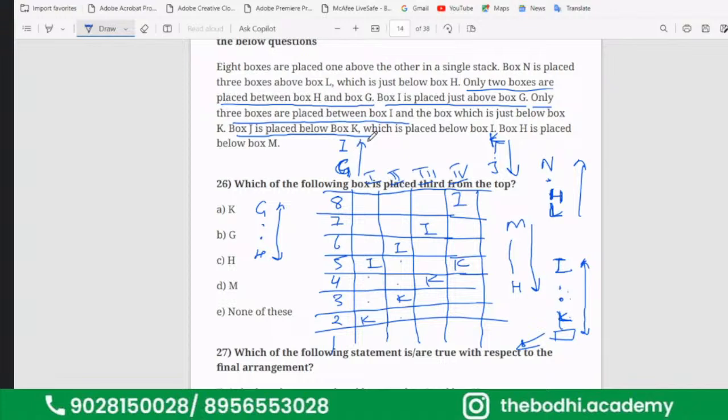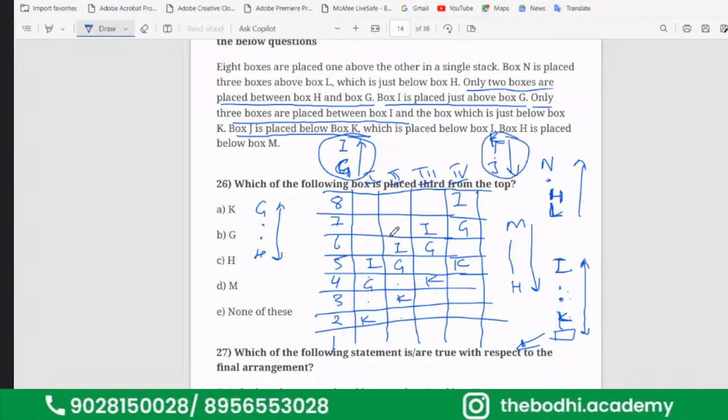Now again, if you look here, G is immediately below I. So G will come here, G will come here, G will come here, and G will come here. Now again, 2 boxes gap between G and H. 1, 2, H can come here. H can go up also. So what I will do, I will not touch this part right now. I will touch this one.